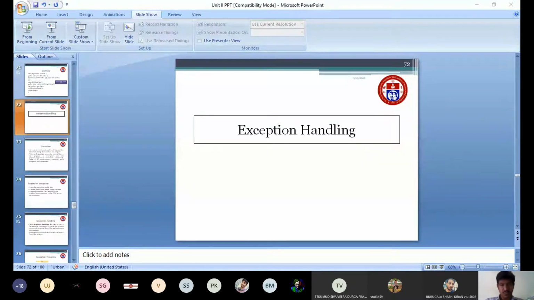Start the class. Today we are going to see about exception handling. This is an important concept in Java. First, we will see what is meant by exception.